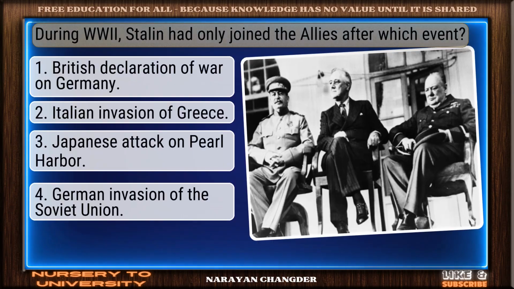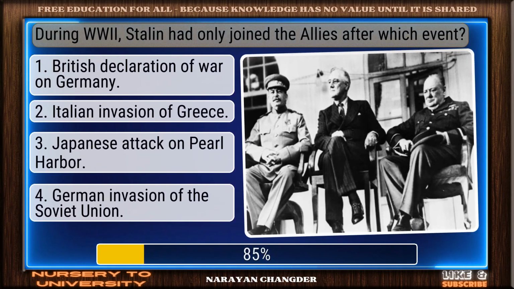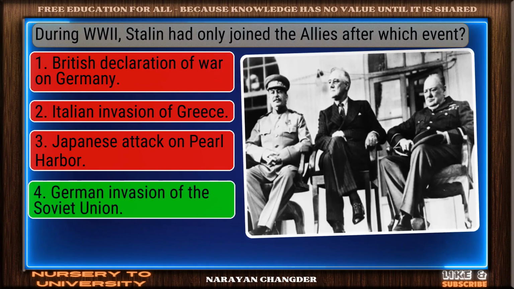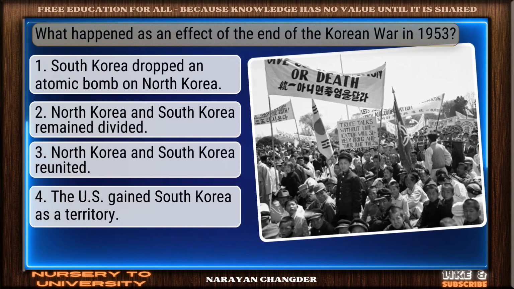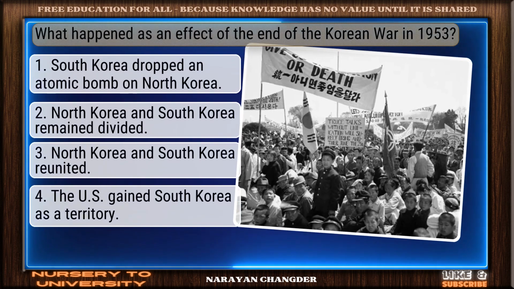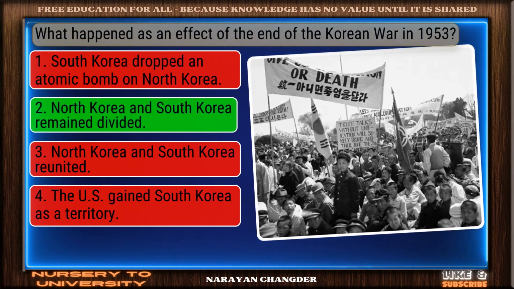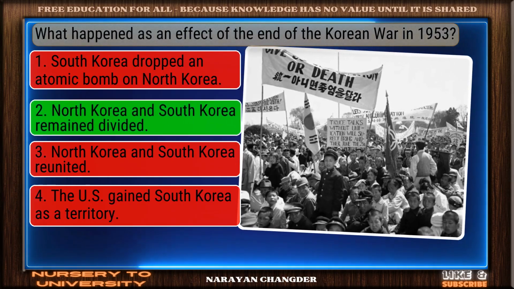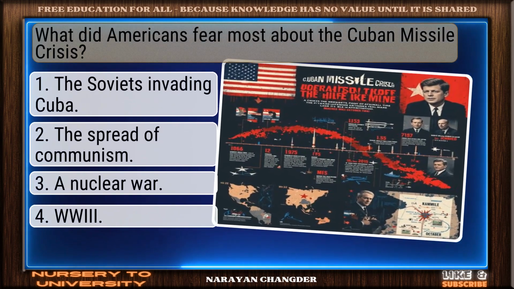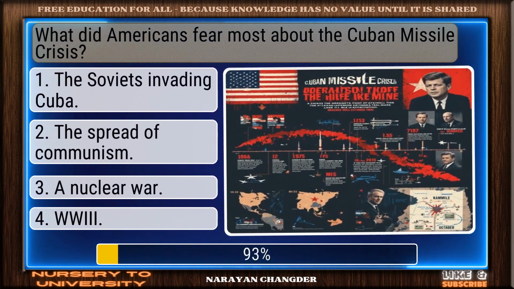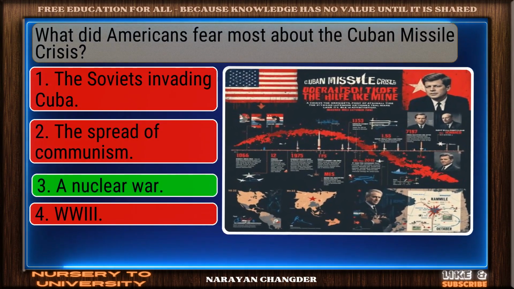During World War II, Stalin had only joined the Allies after which event? Good job. Your answer, German invasion of the Soviet Union, works well here. What happened as an effect of the end of the Korean War in 1953? Perfect. North Korea and South Korea remained divided is the correct choice. What did Americans fear most about the Cuban Missile Crisis? Great job. A nuclear war is the accurate answer.